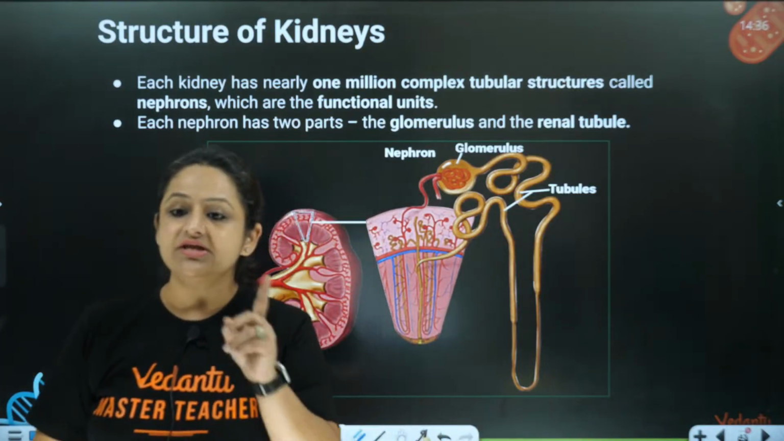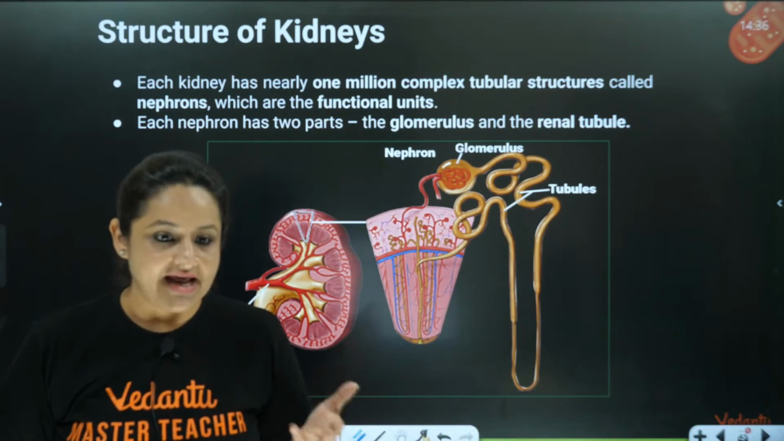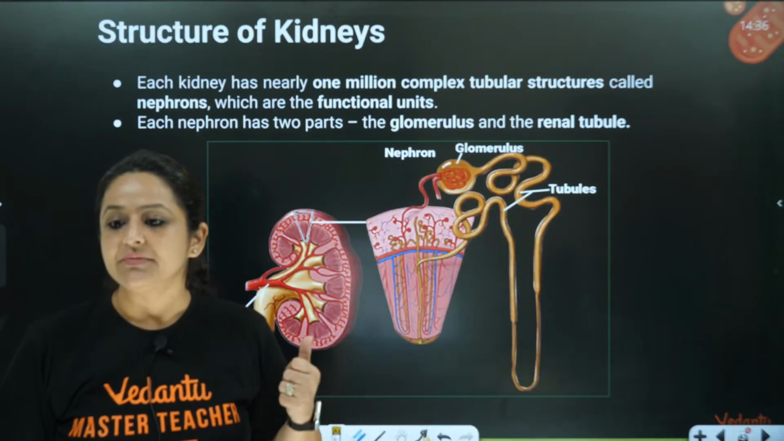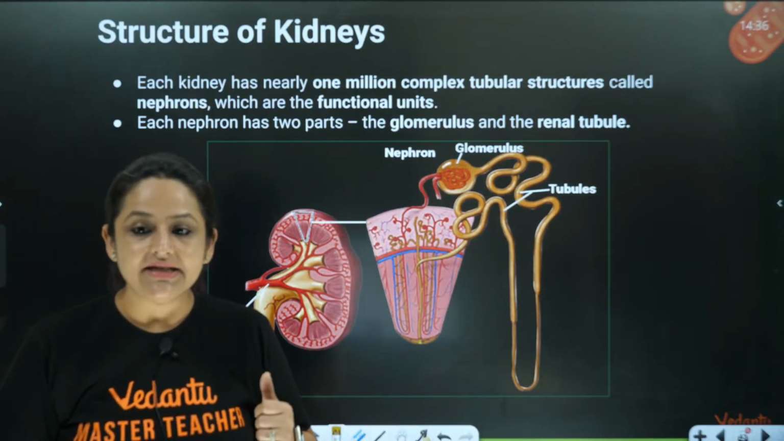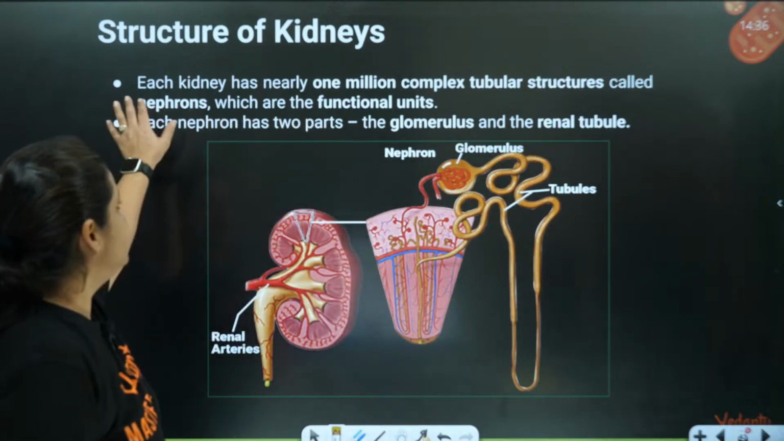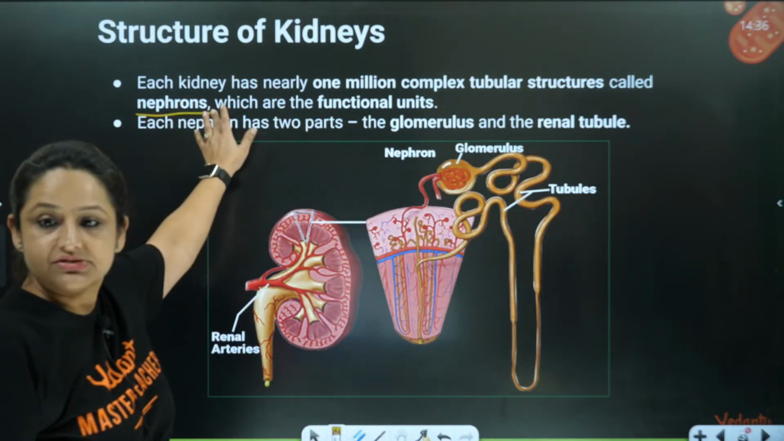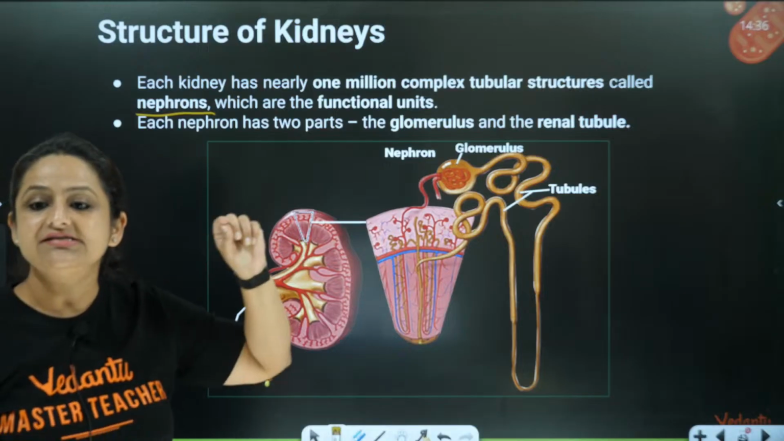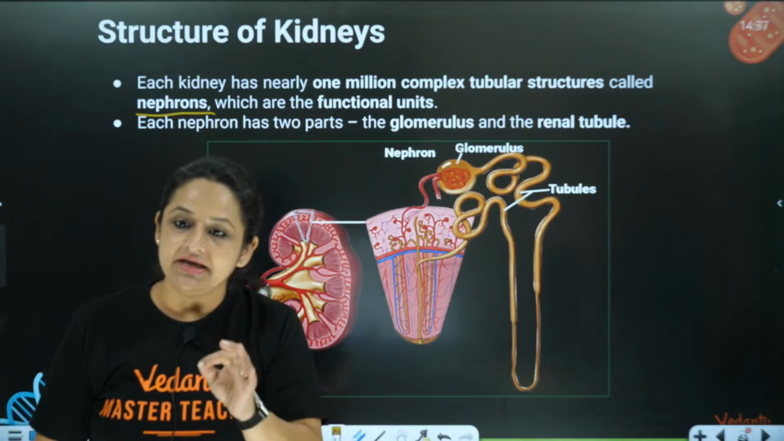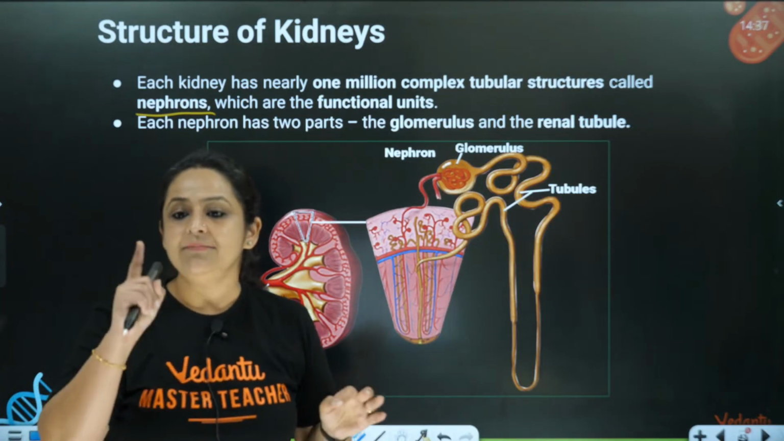So who is doing this particular job inside the kidney? There has to be someone who is doing this job. Who is doing this job inside the kidney? It is the nephrons. It is the nephrons. So each kidney is having around 1 million.